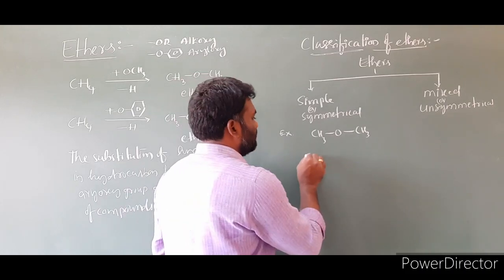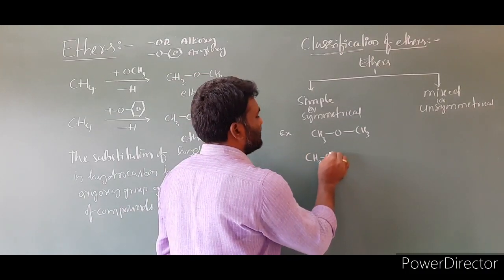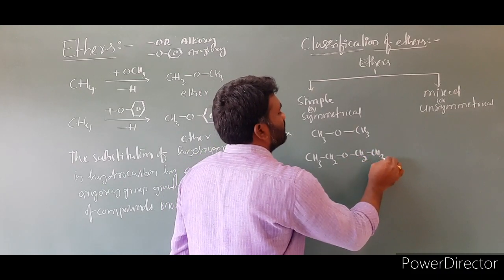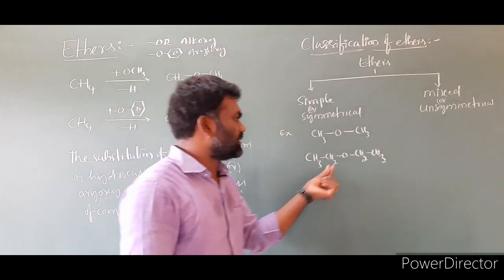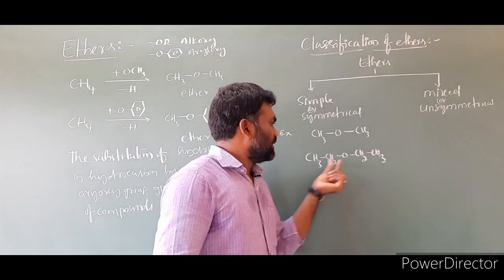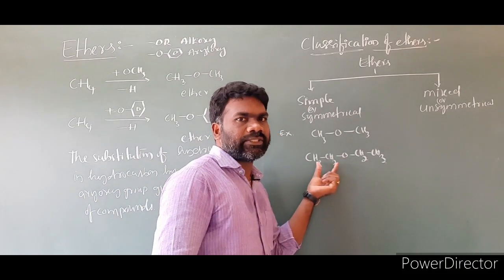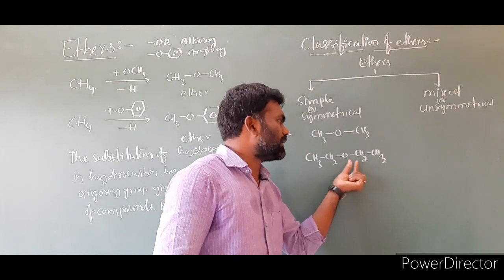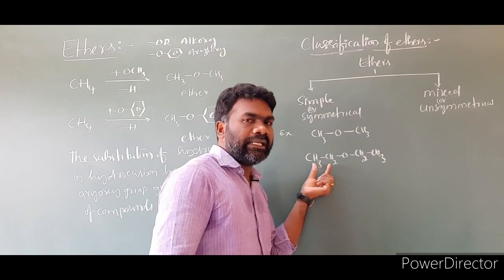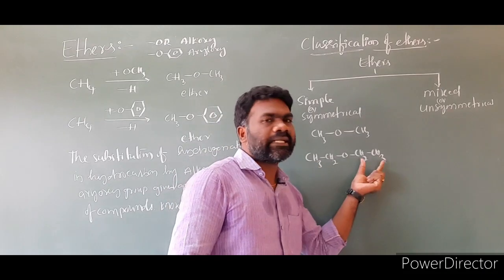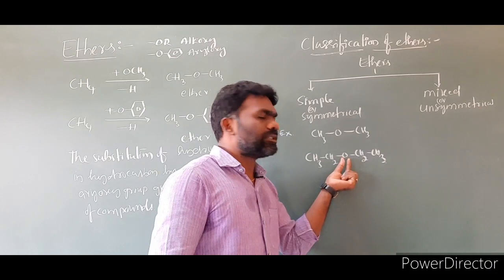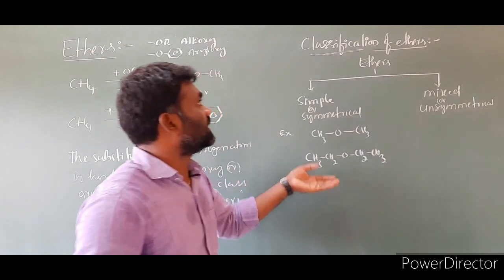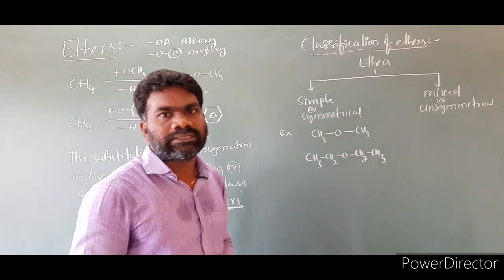We'll take one more example, CH3CH2OCH2CH3. To this oxygen, here is C2H5, CH3CH2, and this side also CH2CH3. So both sides the alkyl groups are the same. This side is an ethyl group, and this side also an ethyl group. So on both sides of oxygen, the alkyl groups attached are the same. Such ethers are called simple or symmetrical ethers.